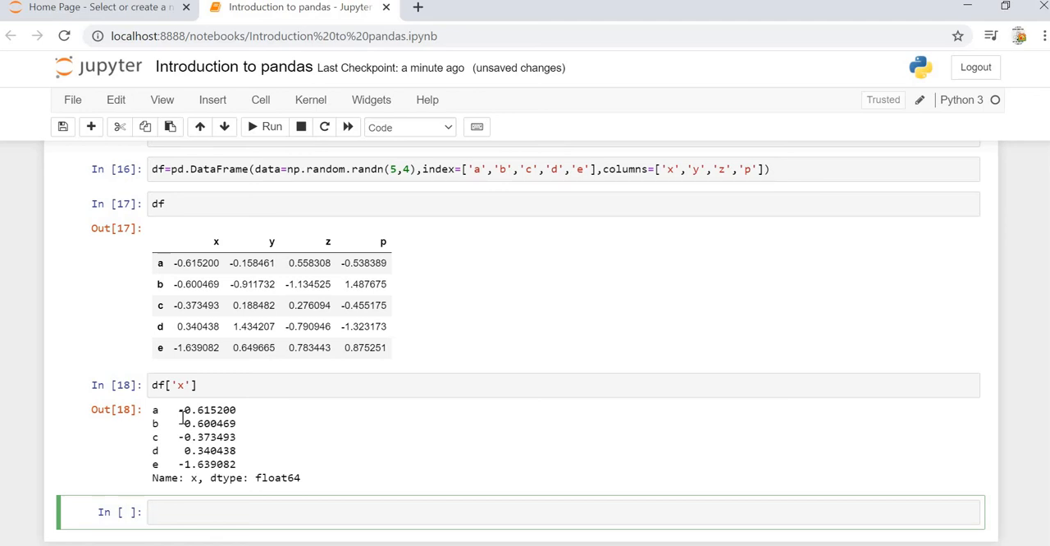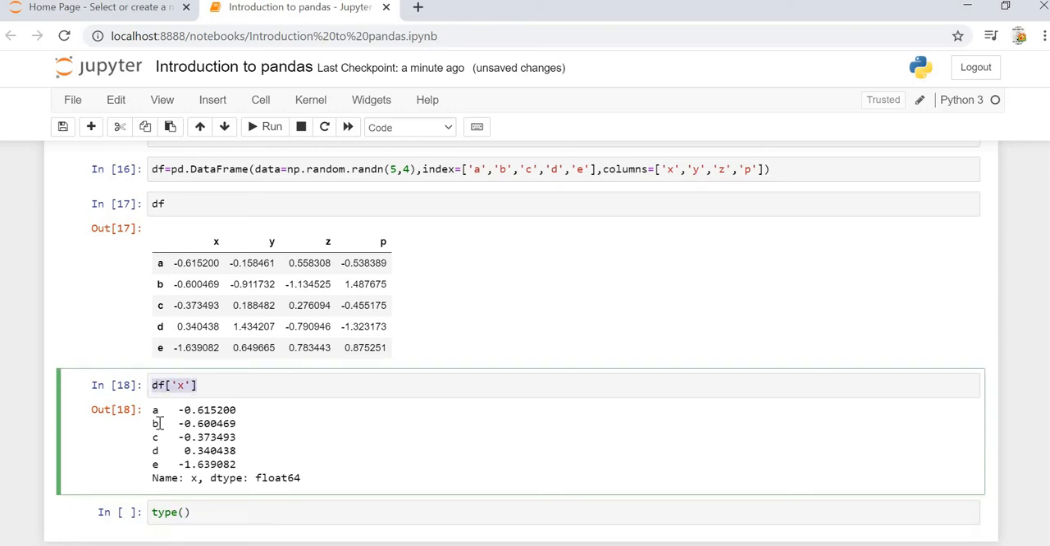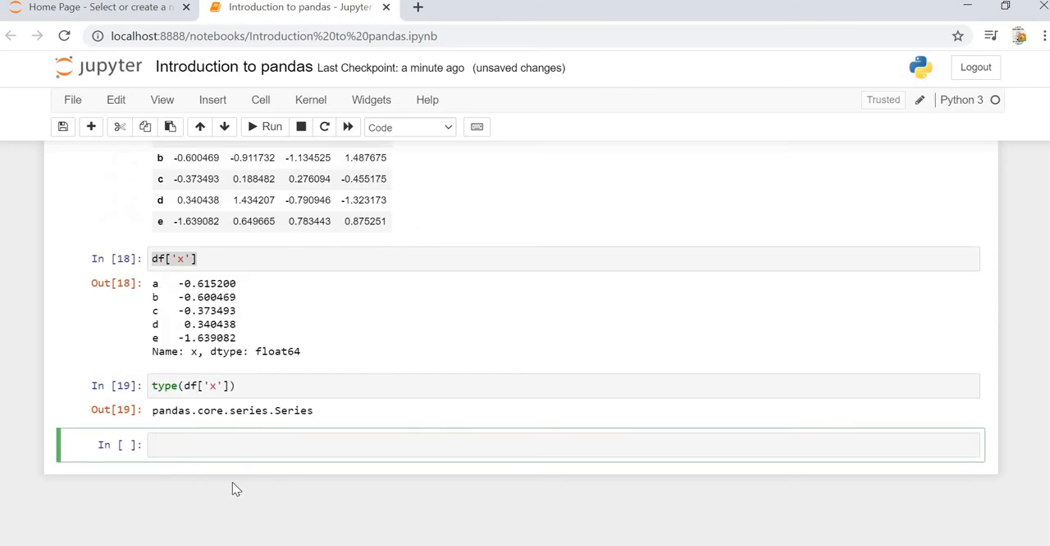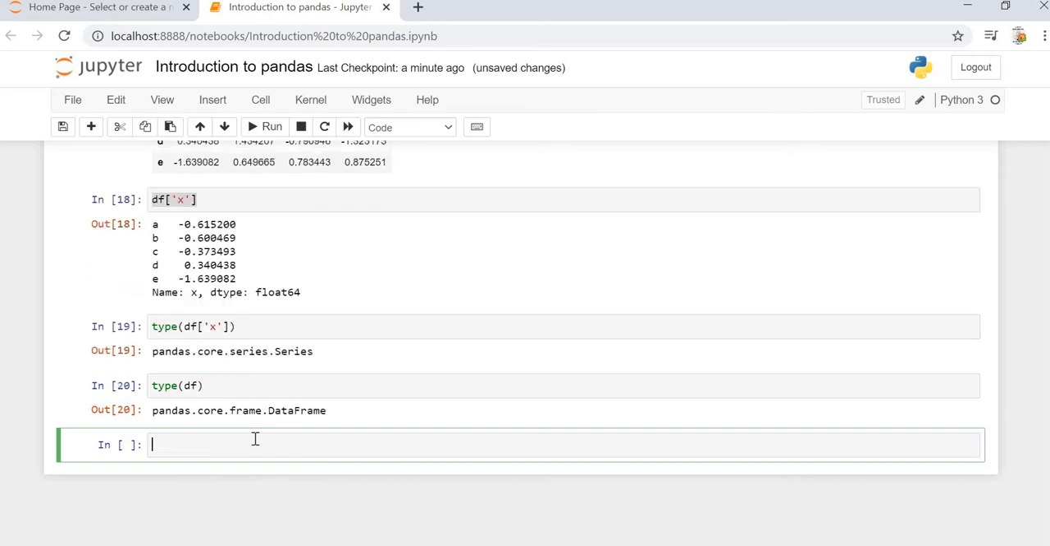To check that, we can go ahead and do the type of df of X. So it is being specified that it is a series. Now we can go ahead and check the type of df also. It will show us a data frame. Okay, there is one more way we can fetch the series data from our data frame.